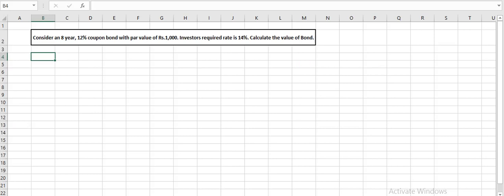Hello students. In this part of this video, we will be calculating the value of a bond in practical ways. By applying the formula, we will calculate the market value of the bond, what should be the value of the bond depending upon the figures which are given.